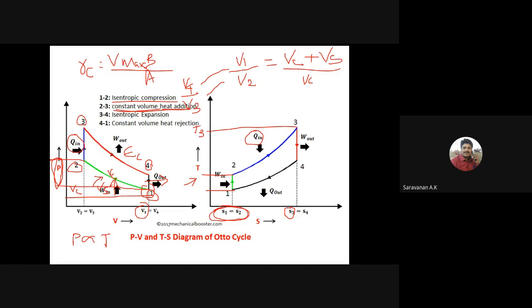Again, in the expansion process, no heat is supplied or rejected, so the entropy is constant throughout the expansion process. And again the heat is rejected in the process of constant volume heat rejection, that is 4 to 1. So the temperature drastically reduces, and the entropy also reduces, right?